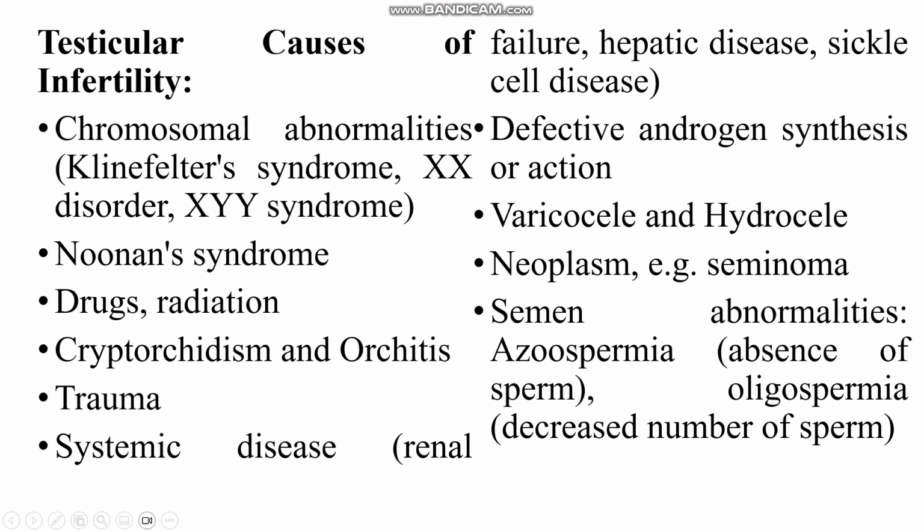Besides that, drugs, radiation, or male genitourinary problems like cryptorchidism, orchitis, some kind of trauma to the genitourinary system, systemic disorders like hematological issues, renal issues, as well as hepatic diseases. Defective androgen synthesis or action, varicocele as well as hydrocele, or any kind of neoplasms like seminoma.